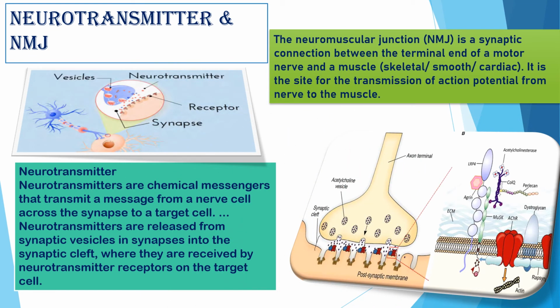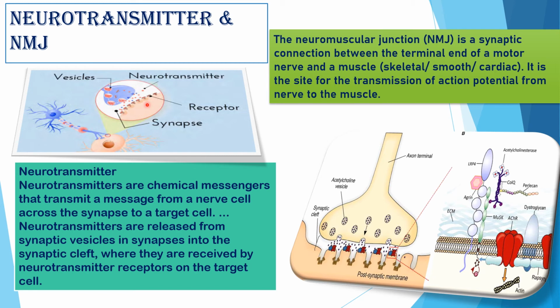Now what is neurotransmitter? Neurotransmitters are chemical messengers that transmit messages from a nerve cell across the synapse to a target cell. Neurotransmitters are released from synaptic vesicles in synapses into the synaptic cleft where they are received by neurotransmitter receptors on the target cell.